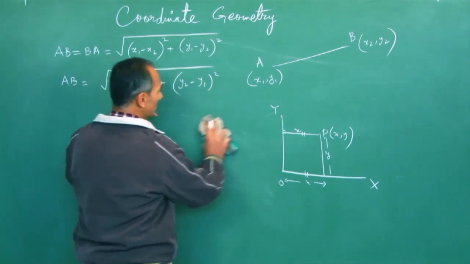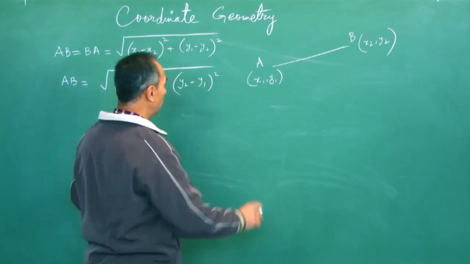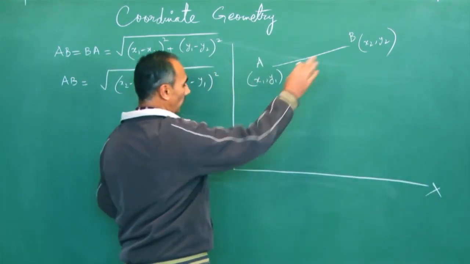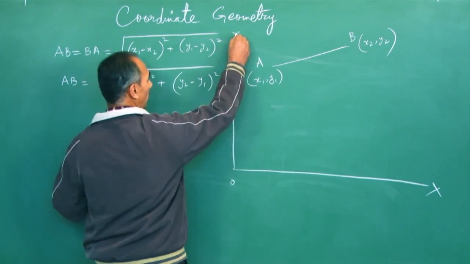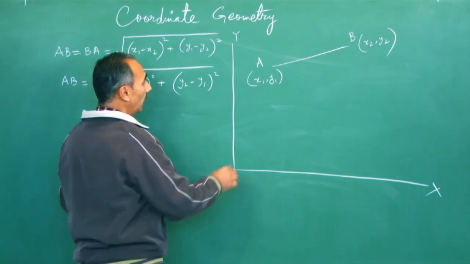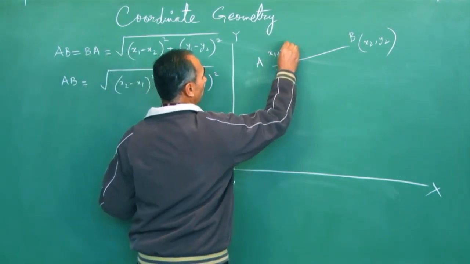Try to derive this result. Now these 2 points are on a plane. So I will draw the first quadrant, assuming that they are all positive. So this is my first quadrant, the Cartesian plane, first quadrant of the Cartesian plane. Now my coordinates are x1, y1.